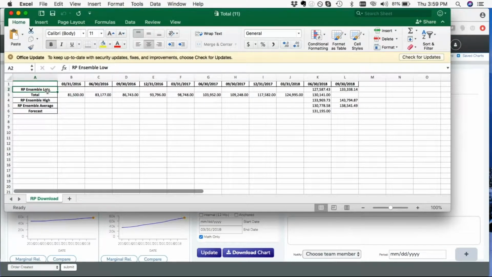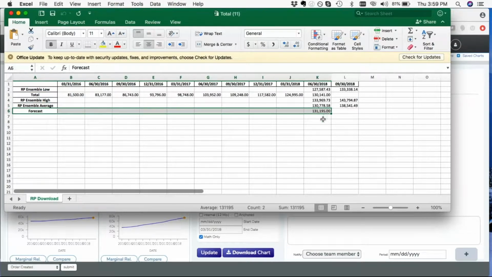So you have the total, which is the total number of subscribers coming across. You have the forecast, which came from Netflix at 131,195, and then you have what we call the ensemble average. The ensemble average is, in our view, the most reliable indicator out of the ensemble package if you want to pick a point to base your forecast off of.